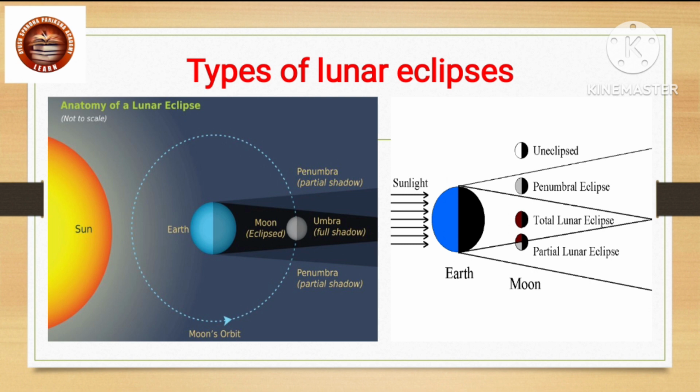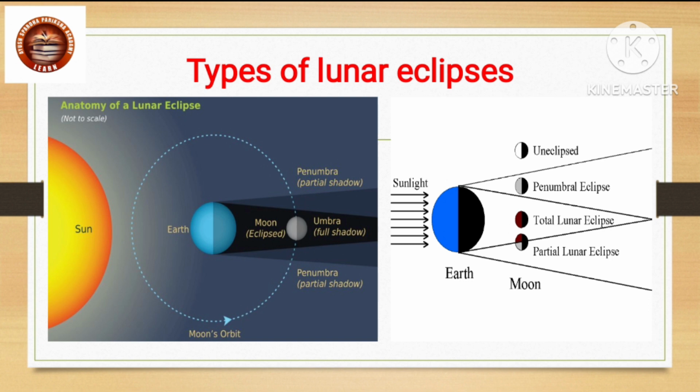If the whole moon comes in the shadow of the earth, it is a total lunar eclipse. When the shadow of the earth is cast only on a part of the moon, it is a partial lunar eclipse. You can watch a lunar eclipse with the naked eye. A lunar eclipse can be seen over a period of a few hours. Types of lunar eclipses. There are two types: partial lunar eclipses and total lunar eclipses.